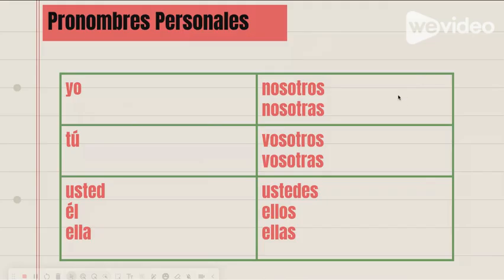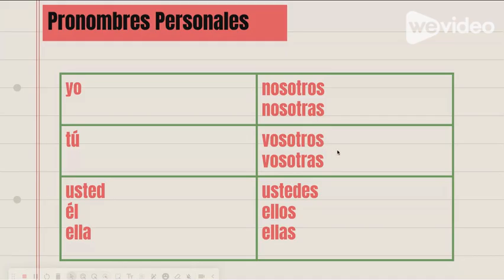Nosotros, nosotras, this whole column is for the plural ones. Nosotros and nosotras are for when you're referring to a group of people, but you're involved in that group, so it's like you're referring to some other people, including yourself. You would use nosotros when you're referring to a group of men, or if at least one man is present, and nosotras is when you're referring to a group of only women.